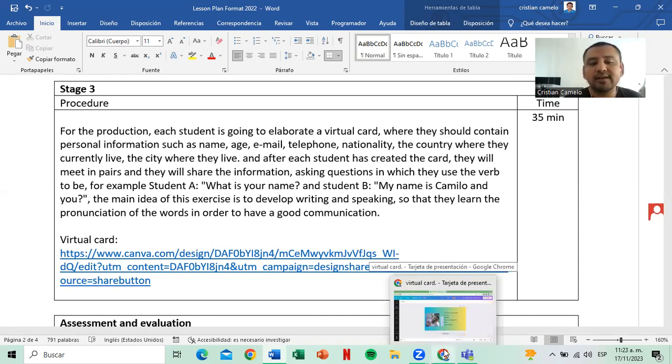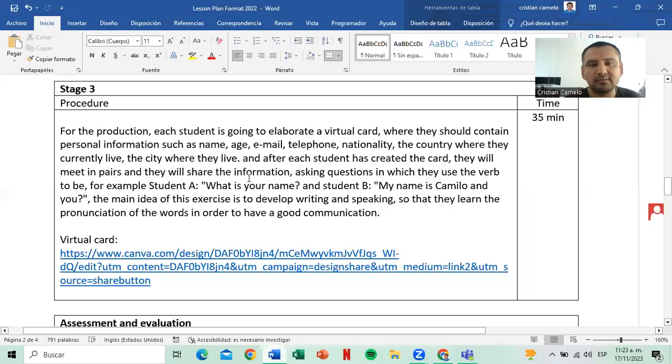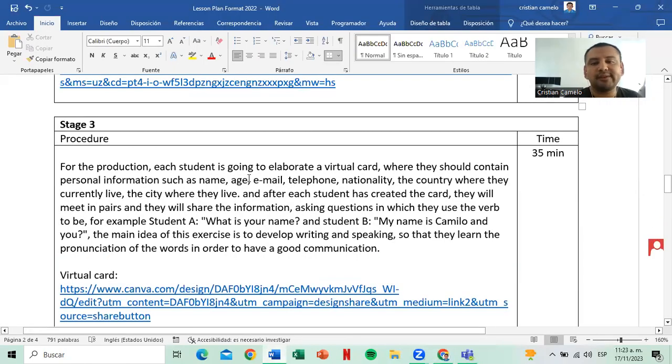The virtual card is this, with the information: the age, the telephone, the email, nationalities, and so on. For this activity, the time is 35 minutes.